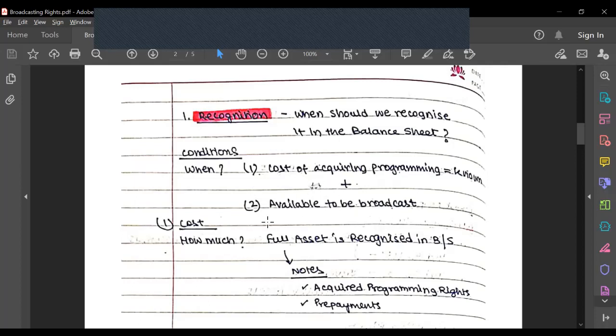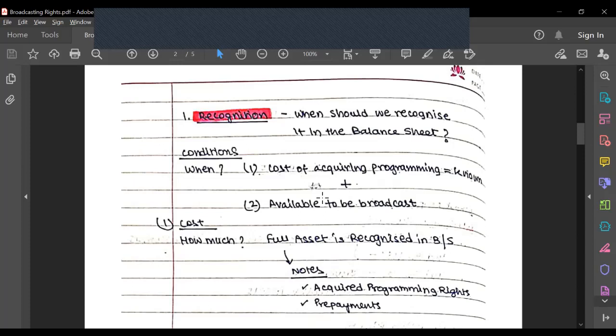For example, if I purchase the rights to broadcast the Olympics, and the Olympics hasn't happened yet, even though I paid for it, I would not be able to classify that as an asset in the books until it's available to broadcast.